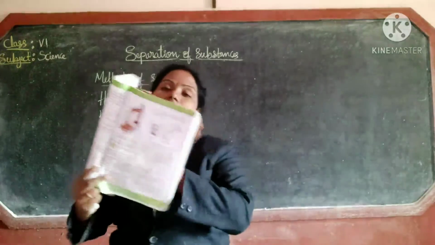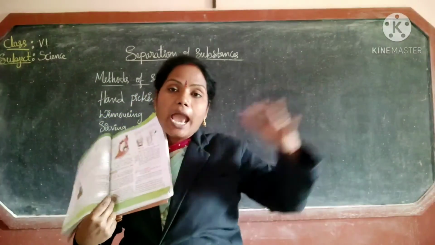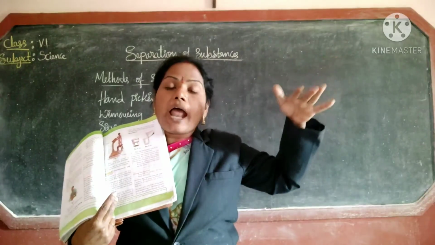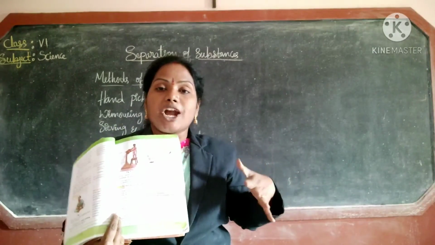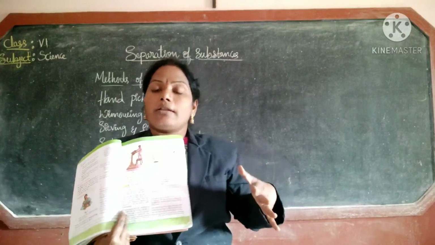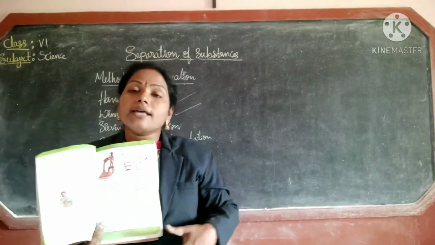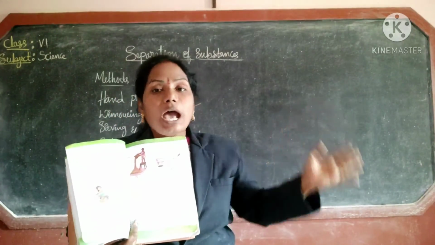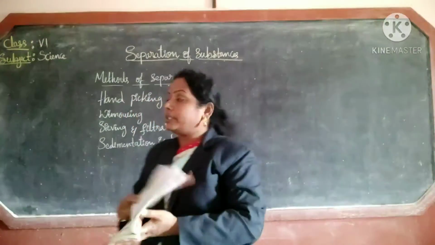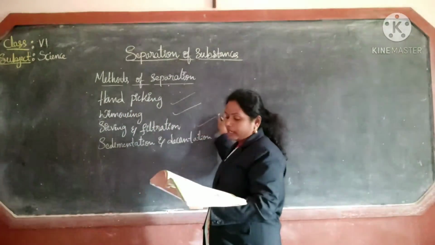So here the farmer stands on a high platform and allows the grains to fall according to the wind direction, and then he separates the grains from the husk. Understood? The next one is sieving and filtration.